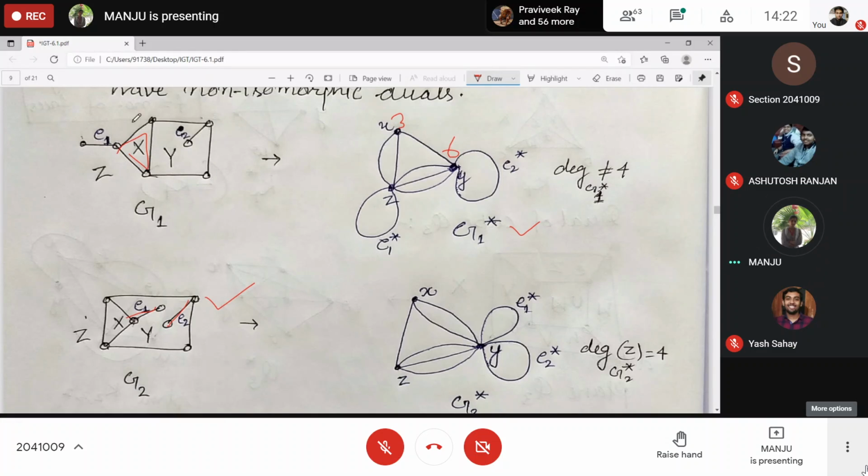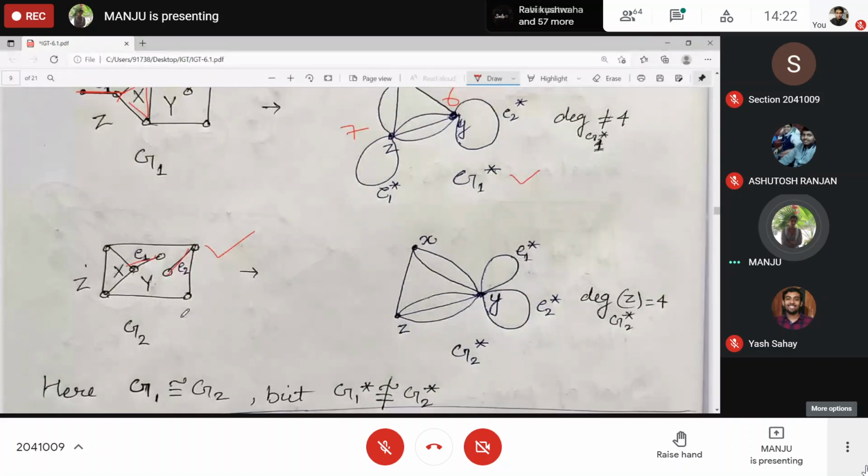These 3, 2 and 2 for this one. So 7, and you can count it 7 over here. Now G2 star. G2 star will be Y, this one, X and Z. How many loops are present in region Y? That is, how many bridges are present in region Y? 2. So 2 loops will be there.